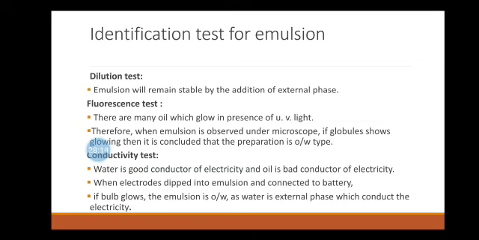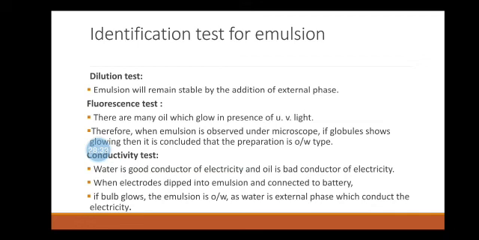In case the emulsion remains stable after its dilution, it's an O/W type of emulsion. The W/O type of emulsion breaks on its dilution with water but remains stable when it is diluted with oil. Second one is the fluorescence test.